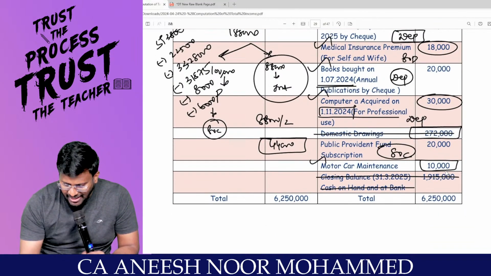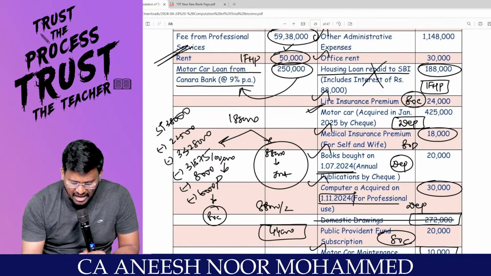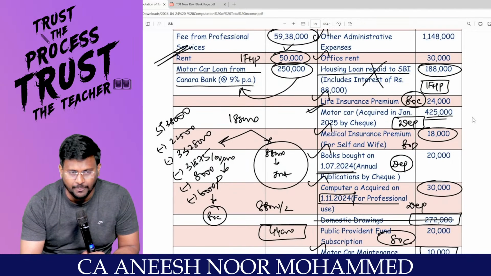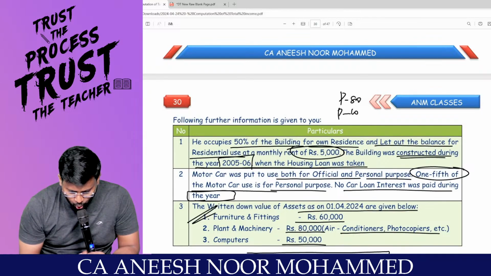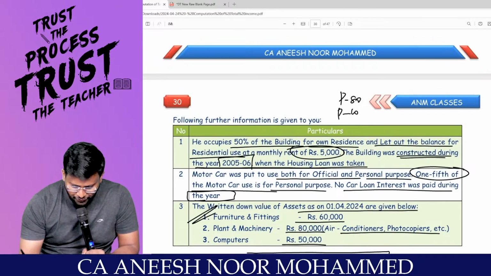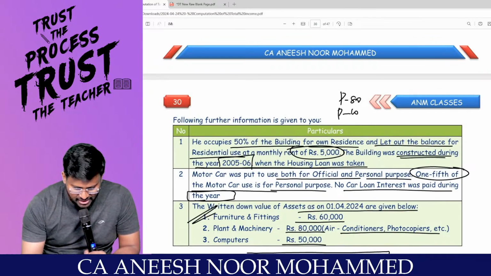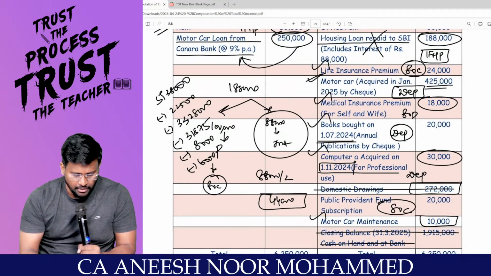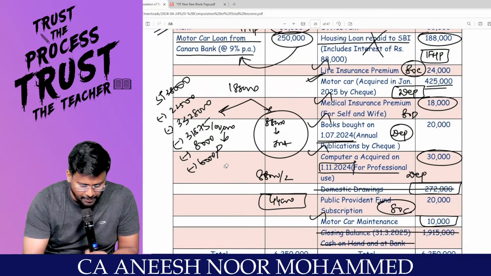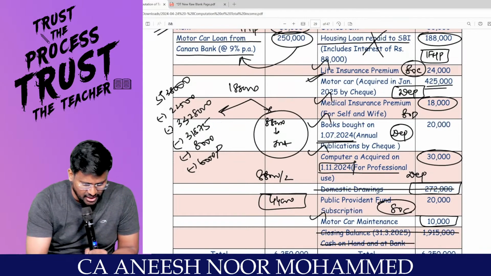Motor car maintenance. Have I claimed depreciation on the motor car? Yes, sir. Is the motor car fully used for business? No, sir. One-fifth is for what expenses? Personal expenses, sir. Right, sir. That means, my dear lovable students, I have to restrict the motor car depreciation. Can I? Sir, what was the motor car depreciation?